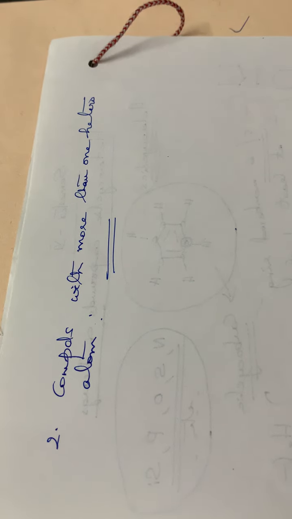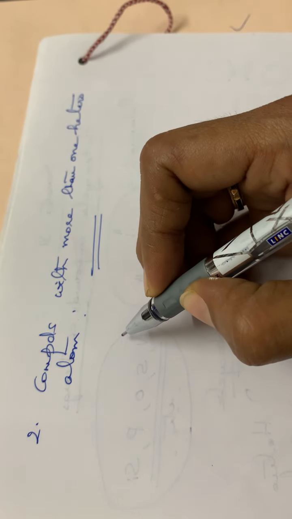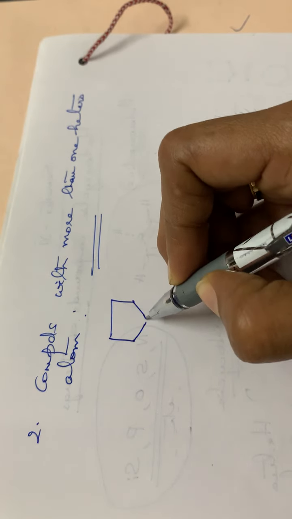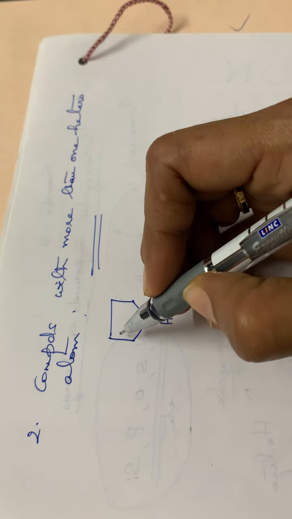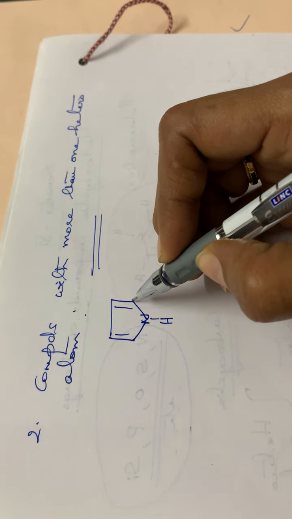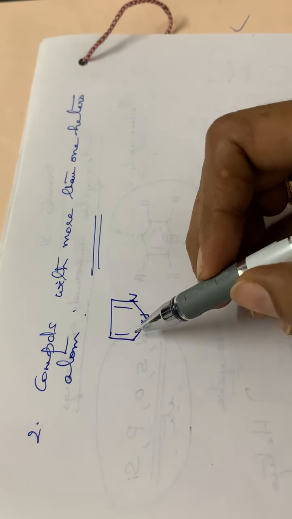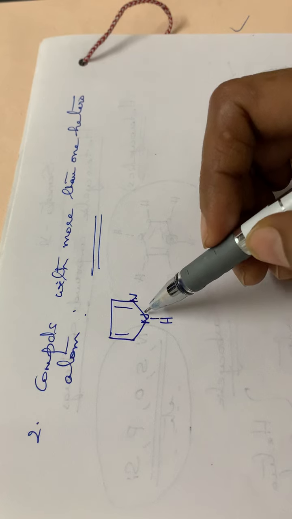The examples for this category: the first one is pyrazole, and the structure will be like this, a 5-membered ring, then NH, then two double bonds, and in the second position another nitrogen atom. So this is a 5-membered ring with two nitrogen atoms, two heteroatoms.